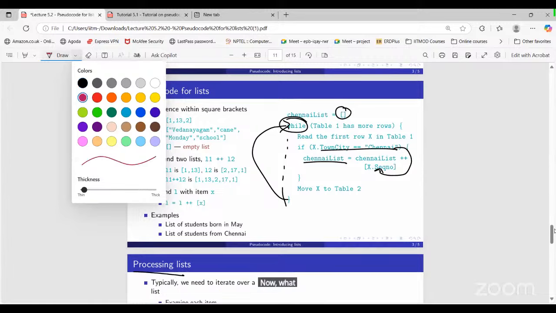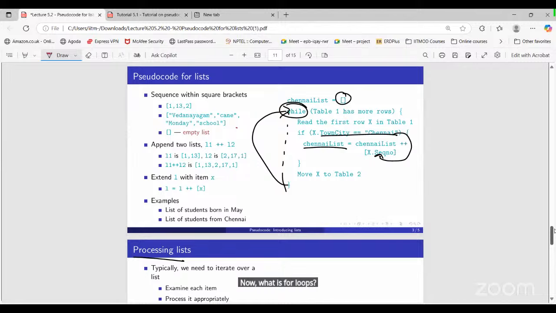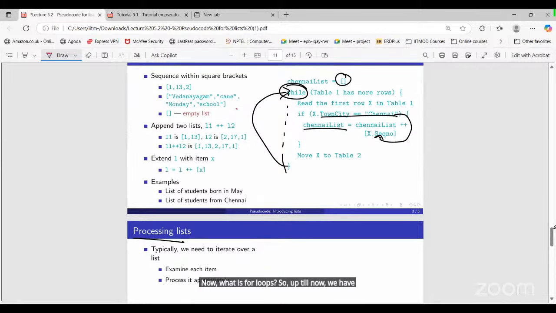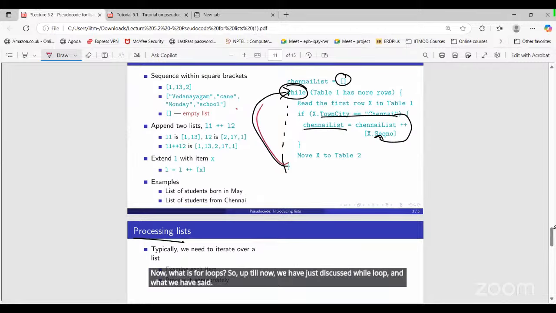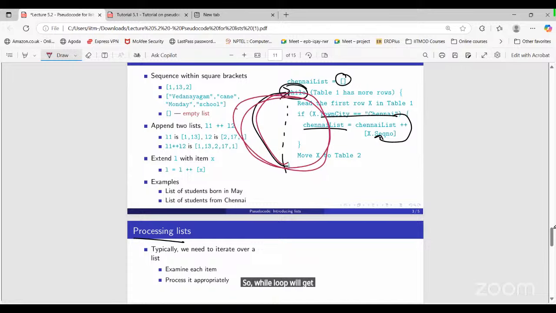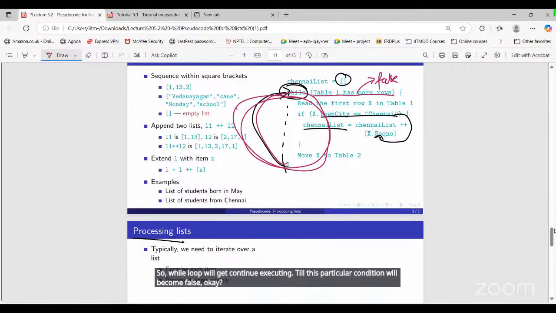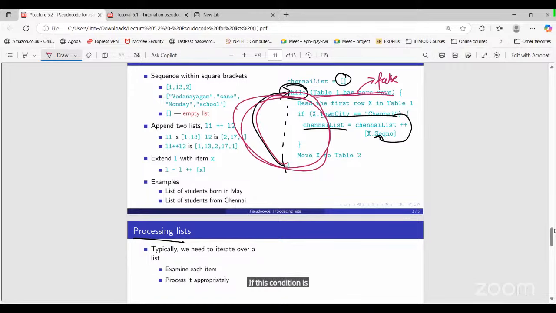Now, what is a for loop? Up till now we have just discussed the while loop, and what we have said is that the while loop will continue executing until this particular condition becomes false. If the condition is false, only then will it exit the while loop. Otherwise, it will keep executing the same thing again and again. Any doubt here? Anyone?